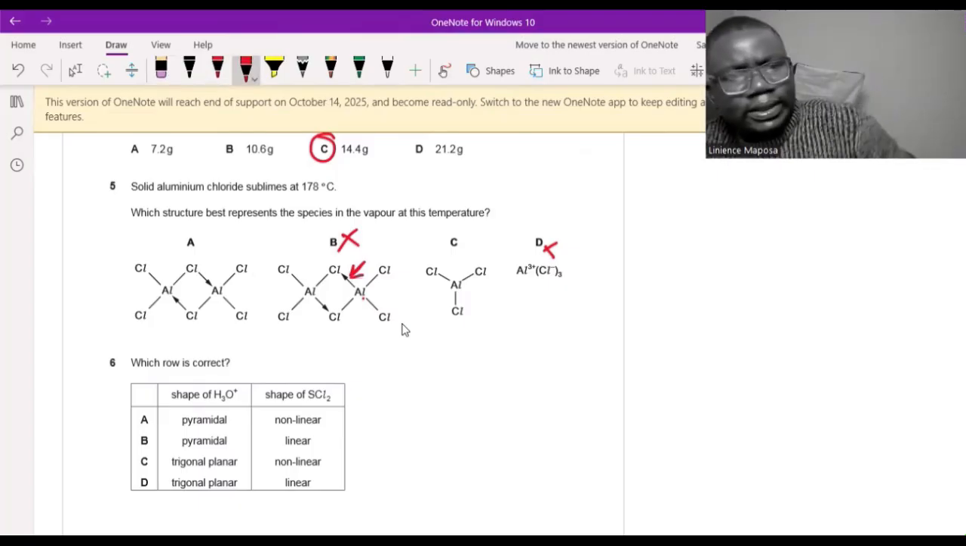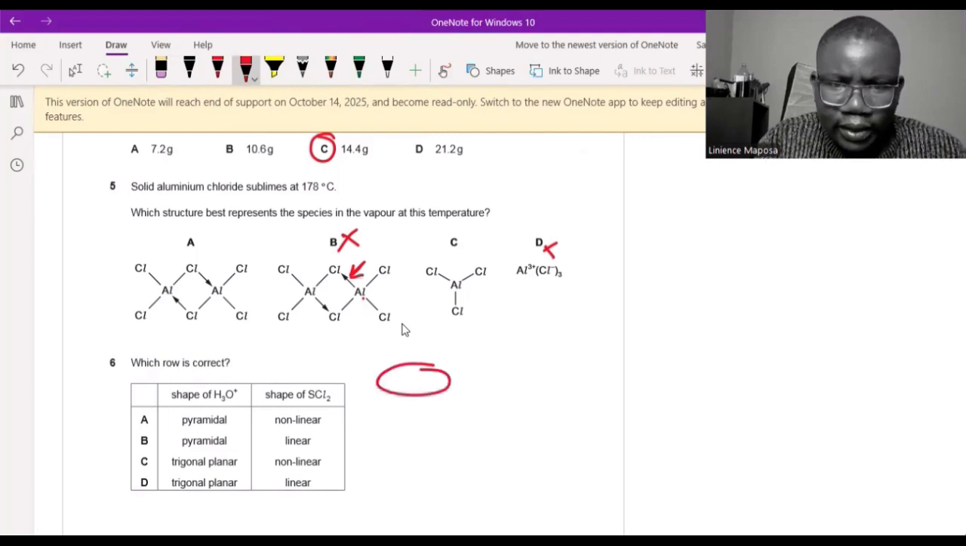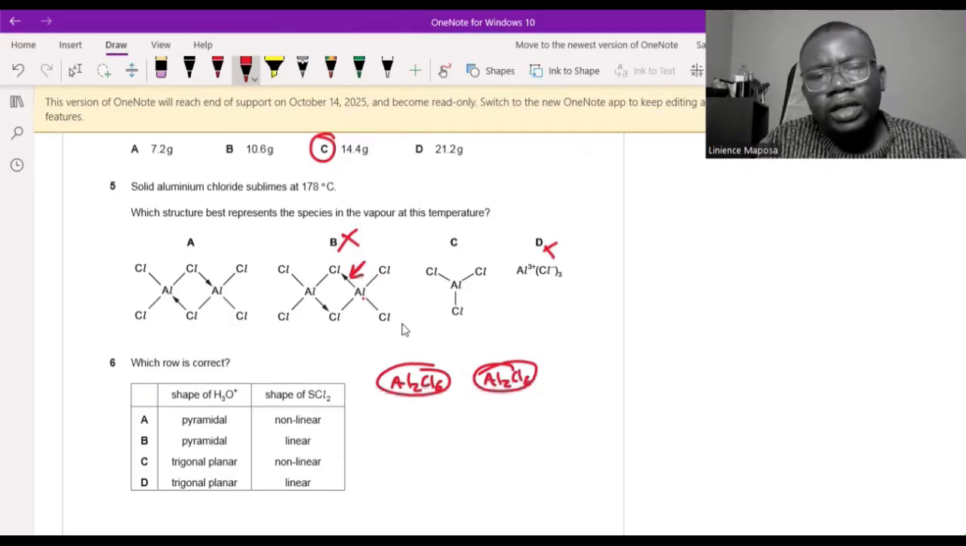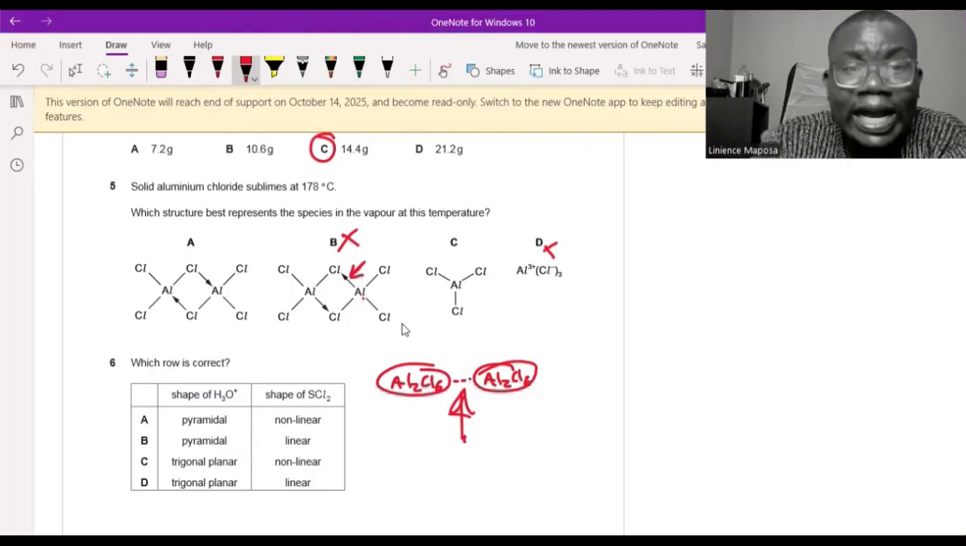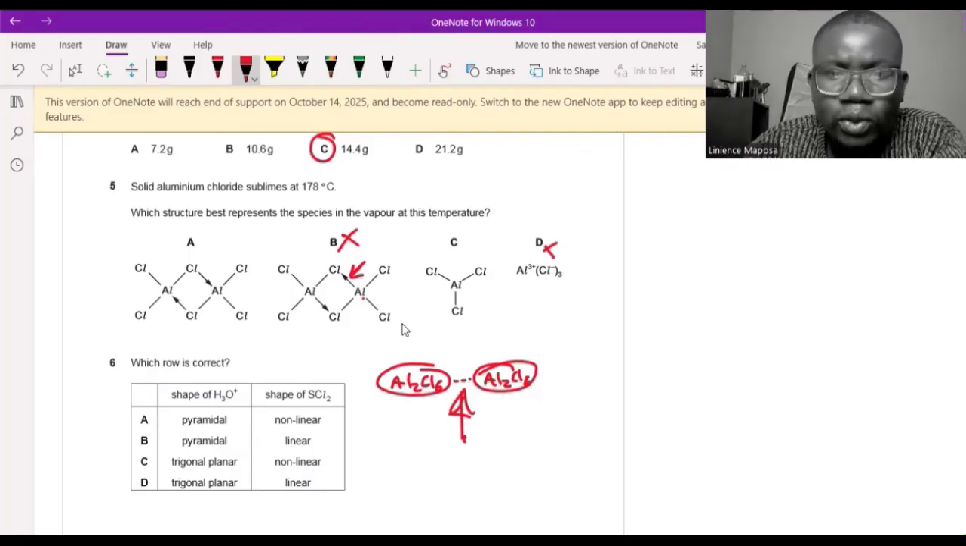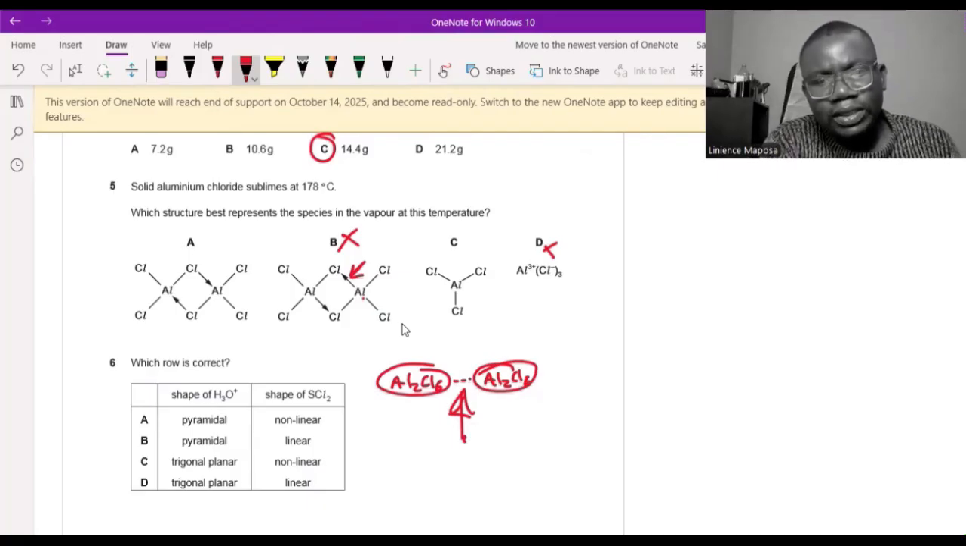Because it dimerizes, you're going to have a dimer, Al2Cl6, and then another Al2Cl6. So when you want to vaporize this, you are breaking the van der Waals force that exists in between, or you can say there's a London dispersion force. That's what you are breaking, because it's a physical change, not a chemical change. So you're not hydrolyzing, you're not breaking covalent bonds. If I'm not breaking covalent bonds, then my aluminum trichloride dimer remains intact, just that I separate the molecules.